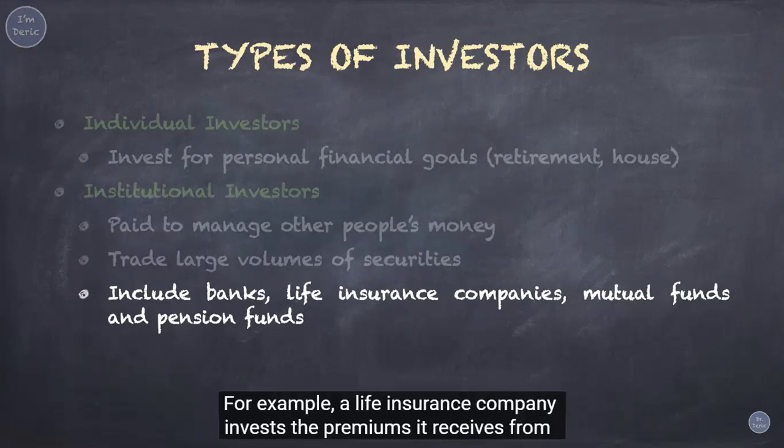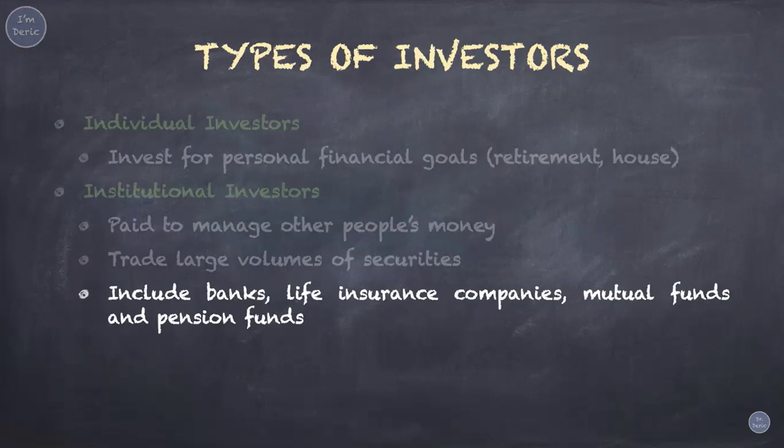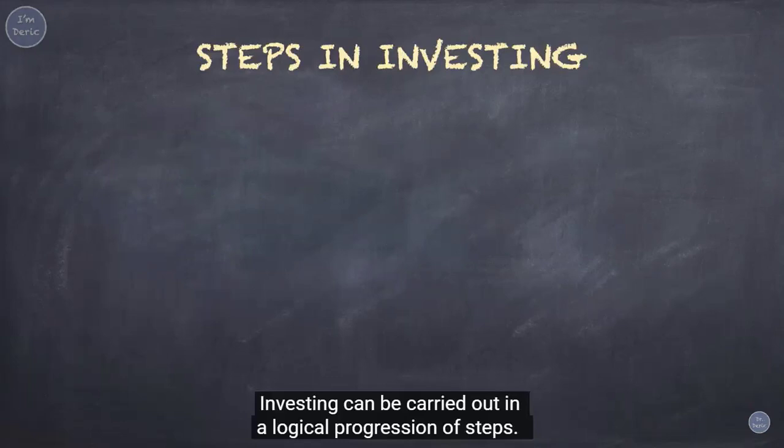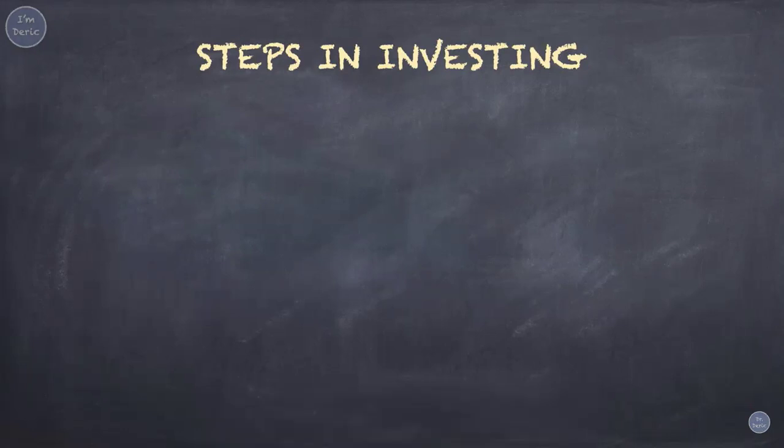For example, a life insurance company invests the premiums it receives from policyholders to earn returns that will cover death benefits paid to beneficiaries. Investing can be carried out in a logical progression of steps. The following are the 7 steps in investing, which provide useful guidelines for us.